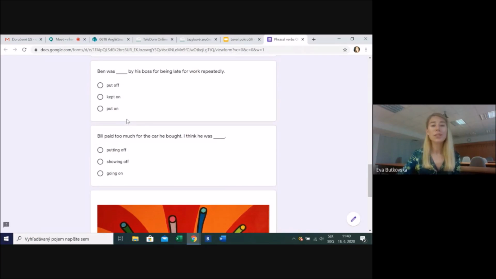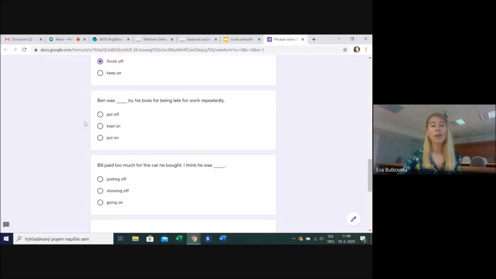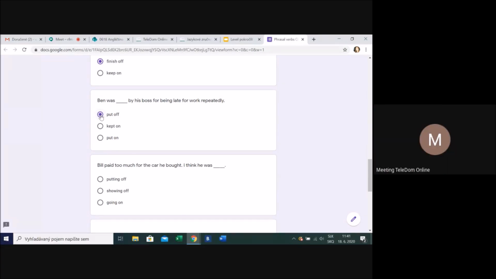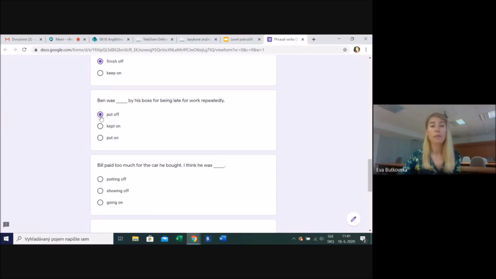And we have two more sentences. Ben was by his boss for being late for work repeatedly. So remember, which one is it? Ben was put off. So he lost interest, or we did something for him to lose interest.